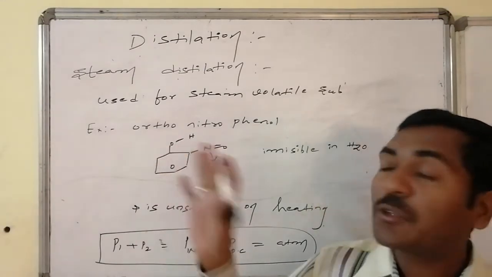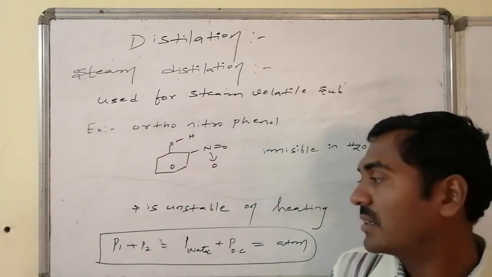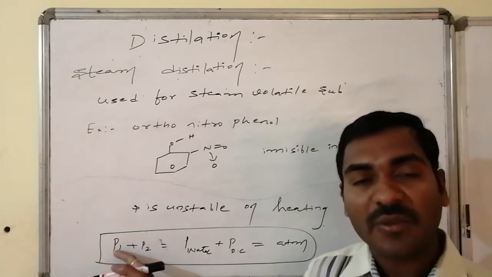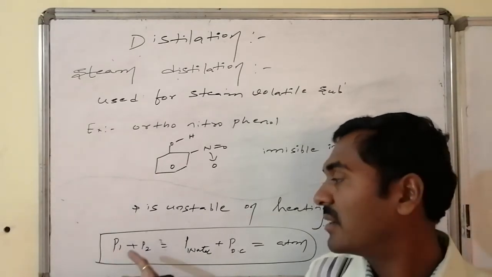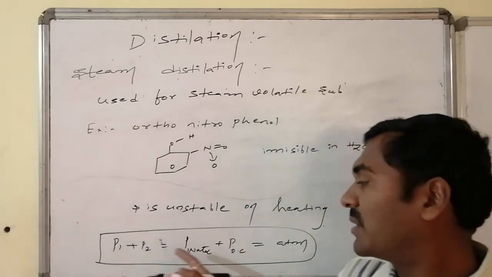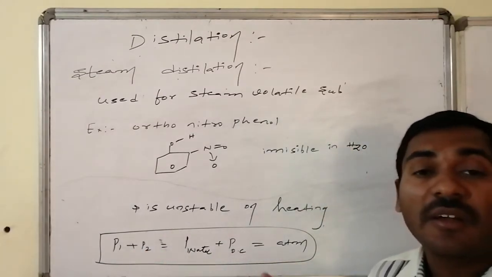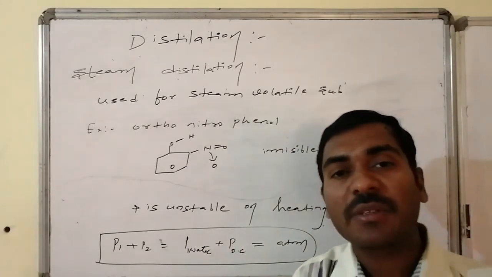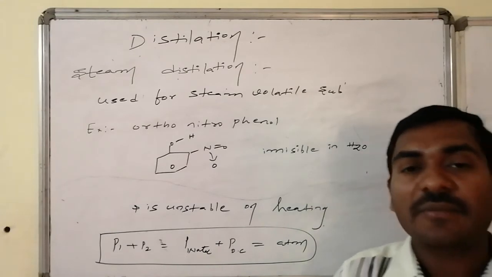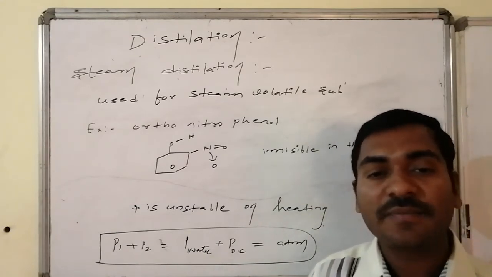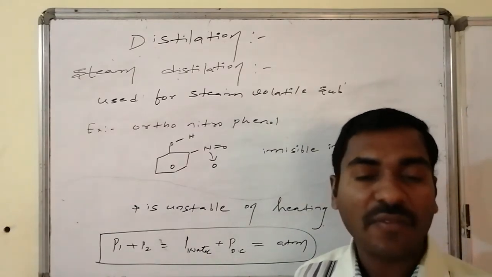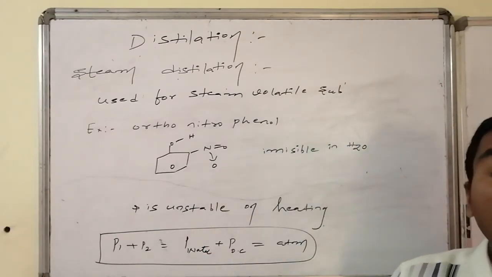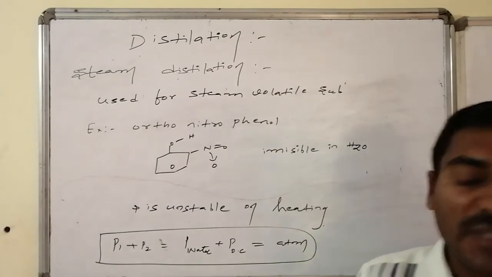Such a process is said to be steam distillation process. Vapor pressure 1 plus vapor pressure 2, that is, the vapor pressure of water vapor that we are sending from a separate channel and the vapor pressure of the compound, both become equal to 1 atmospheric pressure. When this becomes equal to 1 atmospheric pressure, the combination of vapor pressures enters into the condenser and here they condense and are collected in the receiver as different layers and are easily separated from one another. Orthonitrophenol is the best example for the steam distillation process.